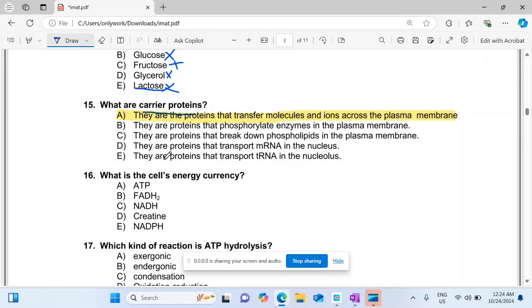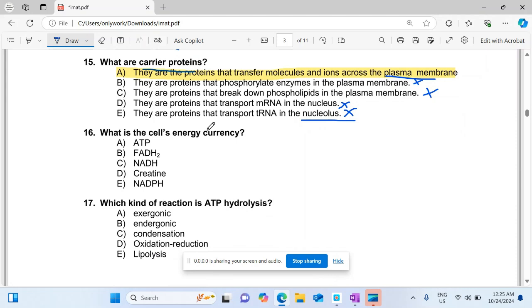Let's move to the others. They are the proteins that transport transfer RNA. No, this is not the right option. They are proteins that transport messenger RNA into the nucleus. These are not the functions of carrier proteins. They are the proteins that break down phospholipids in the plasma membrane. This is also untrue. And these are the proteins that phosphorylate enzymes in the plasma membrane. No, carrier proteins have the function of transporting ions and molecules, not transfer RNA or messenger RNA molecules. And these are always found in the plasma membrane, not in the nucleus or nucleolus.